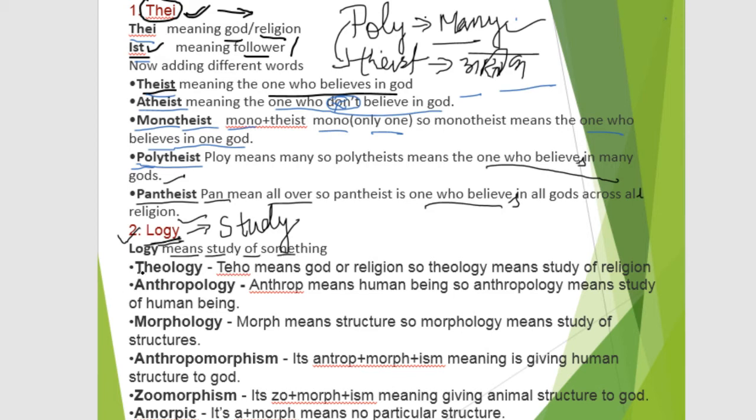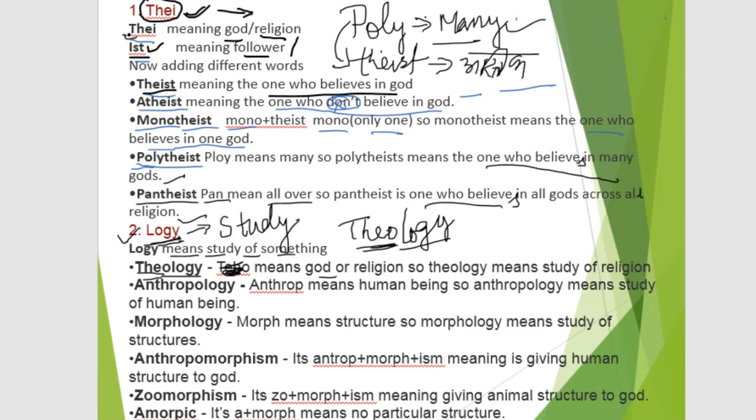So whenever we are talking about theology, theo means God. This is the spelling error; this is not the way it is written, it should be theo, and here we are writing theology. In this word we have two different roots: logi means study of what? Theo means God. We have studied this.